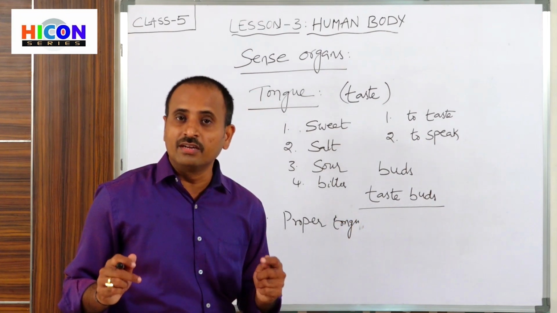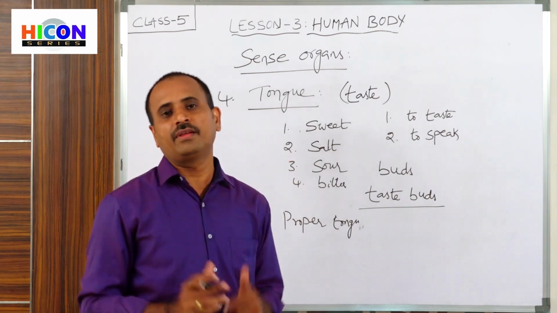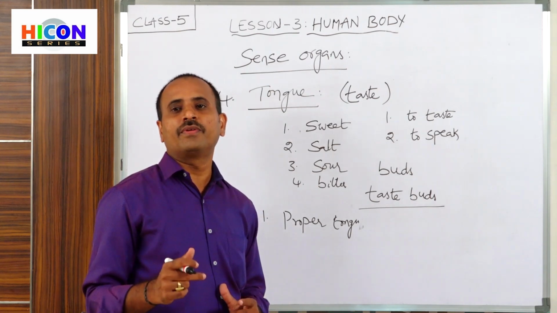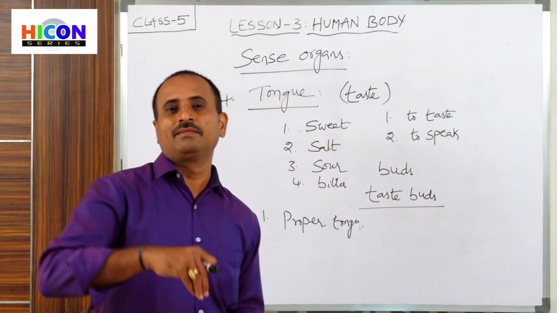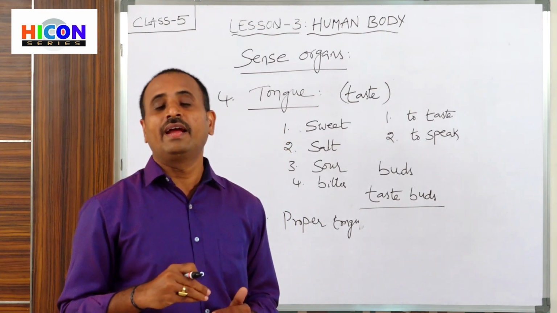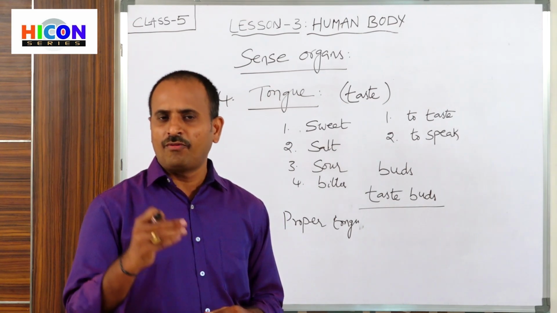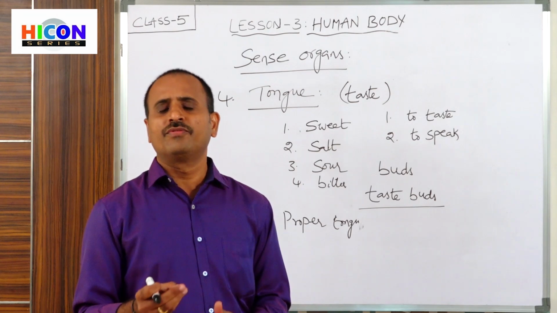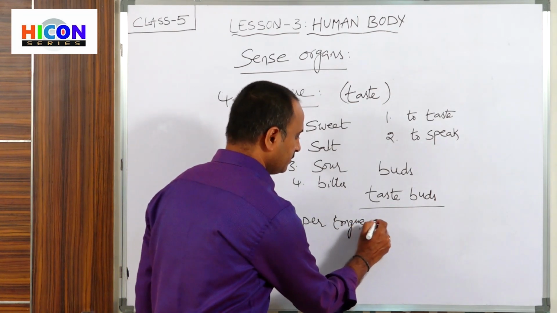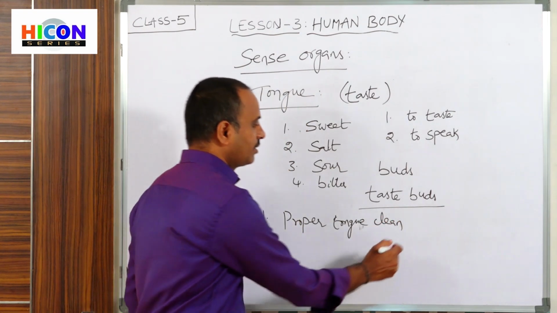Otherwise, if you do not clean your tongue properly, some unwashed food material will remain on the tongue, and it will produce a bad smell from our mouth. To avoid this bad smell, we have to clean our tongue with a proper tongue cleaner.